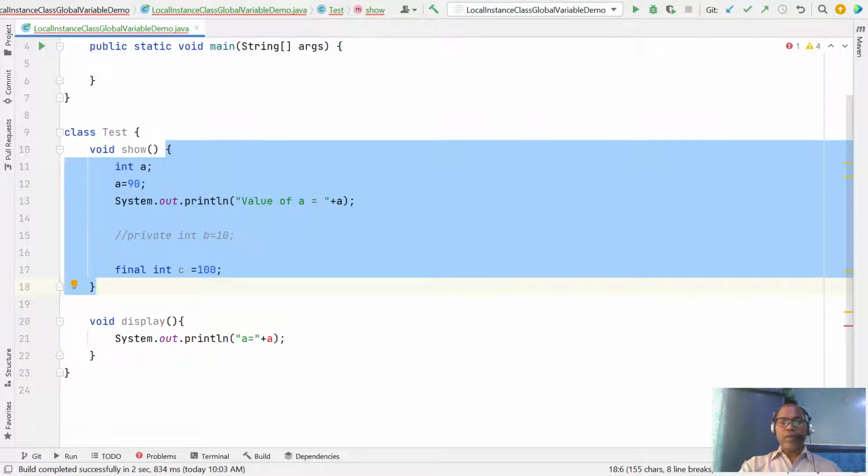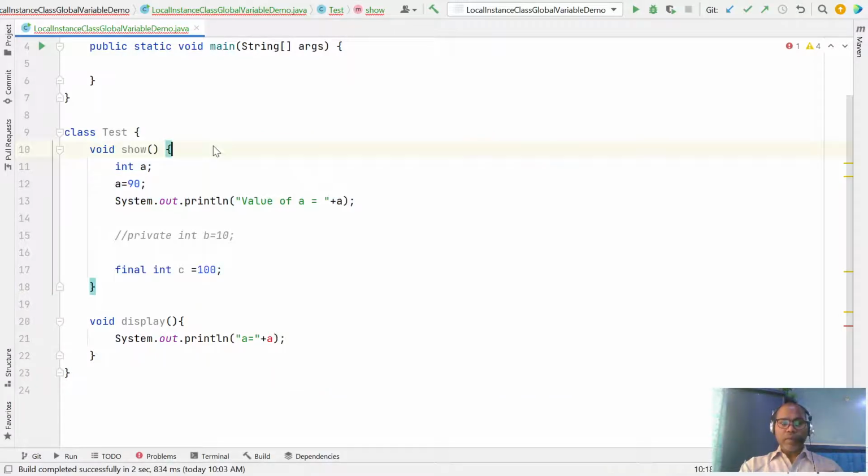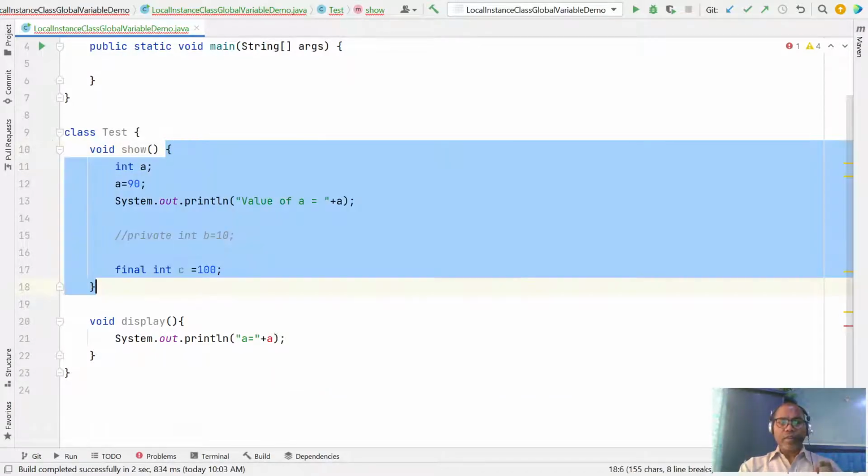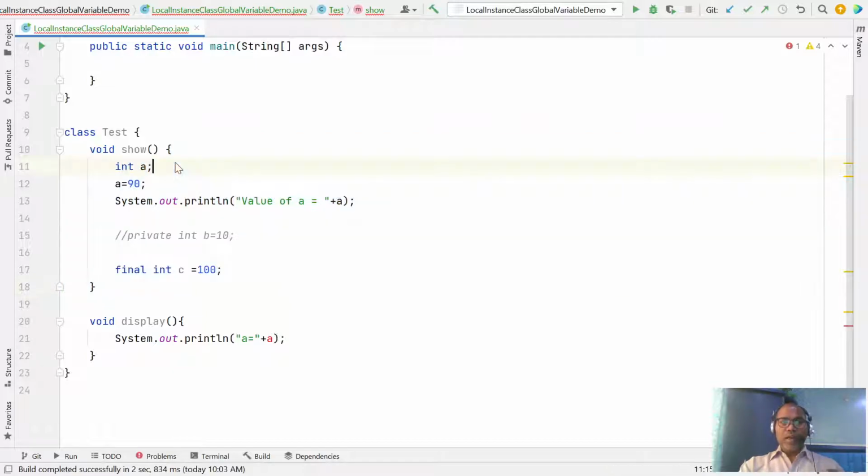Variable a here is not accessible: undeclared, cannot resolve symbol. So a local variable is defined inside a block or method, must be initialized before use, cannot have any access modifier, and can be final.